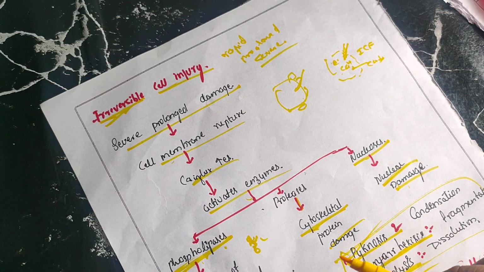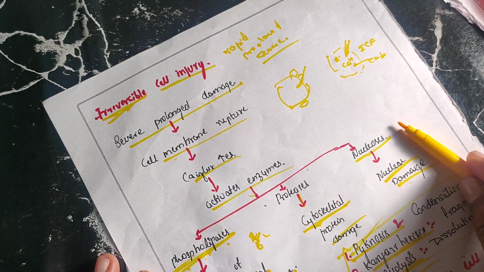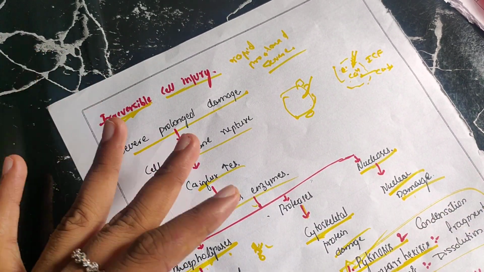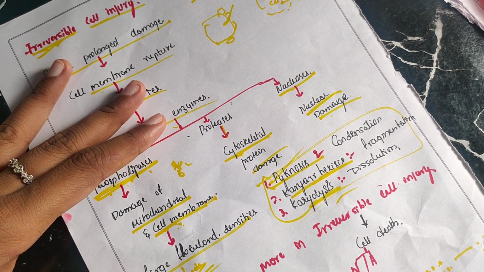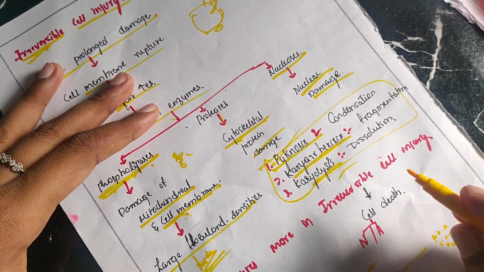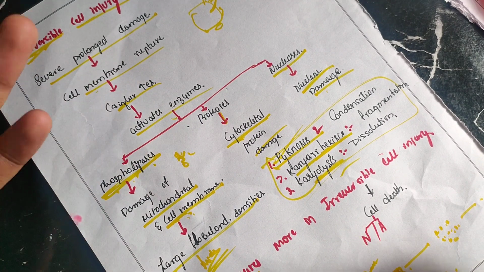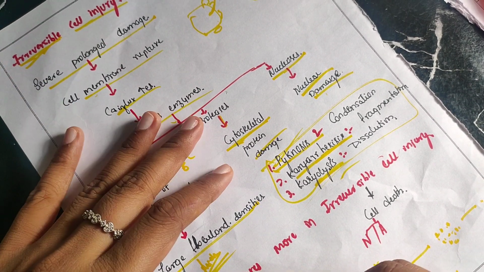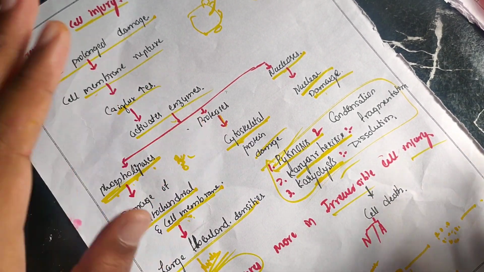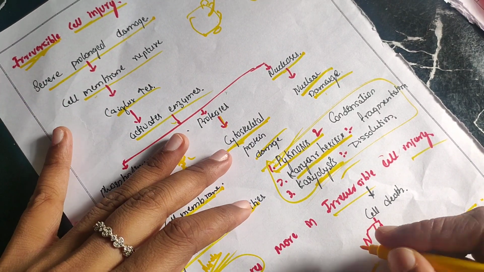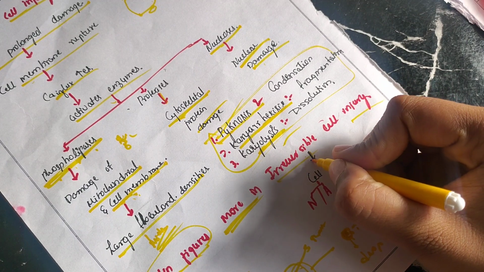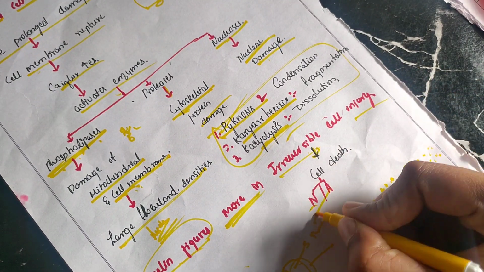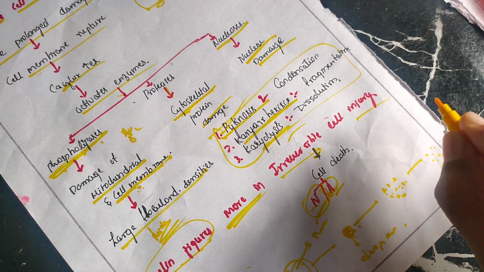These are the nuclear changes, and now the cytoplasmic changes. This irreversible cell injury is not important from the university point of view. Still I am teaching so that you get the concept. Myelin figures, as I said in my previous video also, will be there in both reversible and irreversible cell injury, but myelin figures will be more in irreversible cell injury. Irreversible cell injury finally leads to death. Death may be necrosis or apoptosis, which I will deal with in another video.